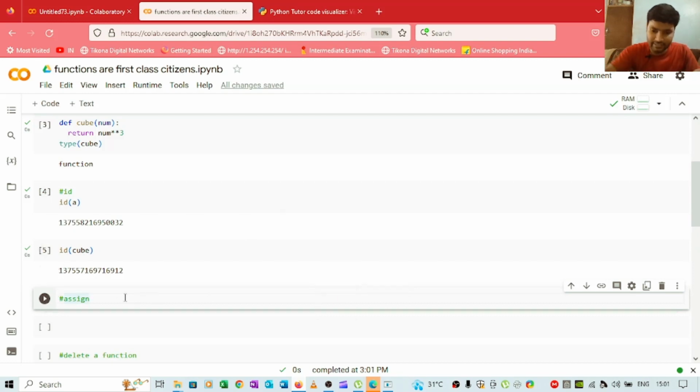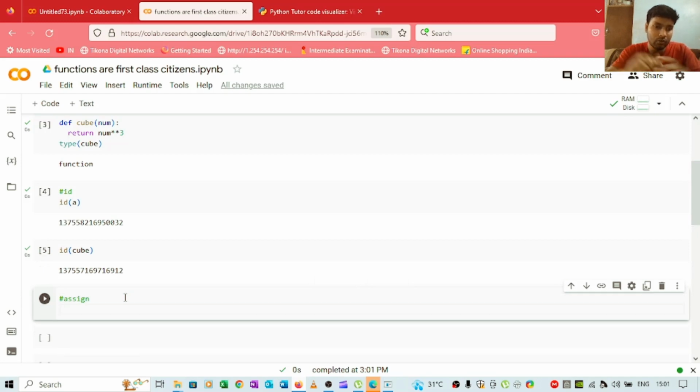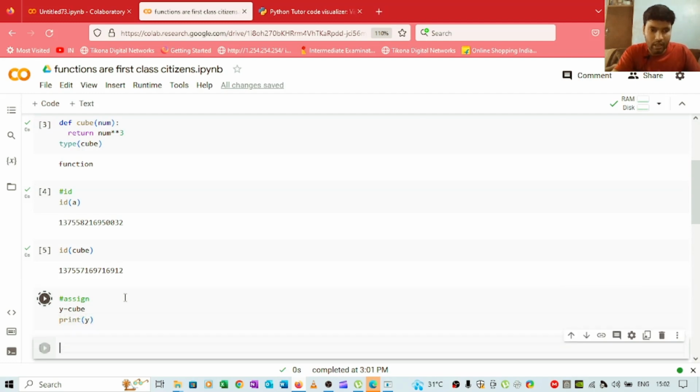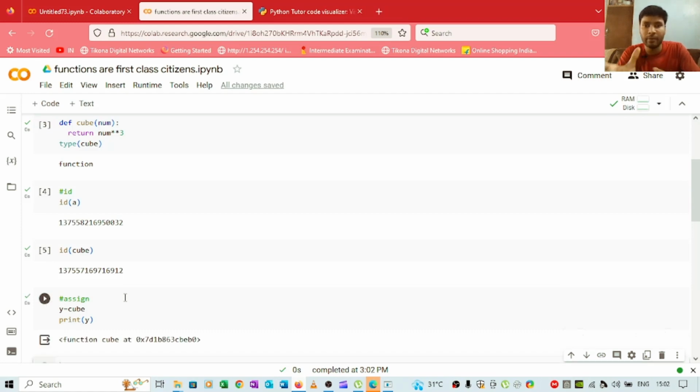And next is assign. We have created the function cube, and you can assign this function to a variable. So let's say we are creating a variable by the name of y, and we are storing the cube value to this y. Now if I simply try to print y, we will get the output. Here we are getting the complete function as the output.